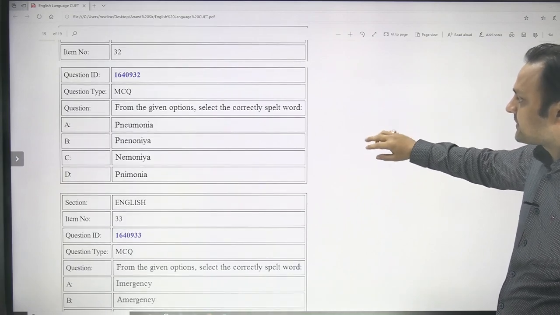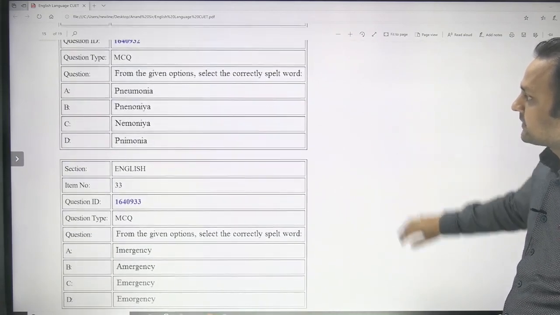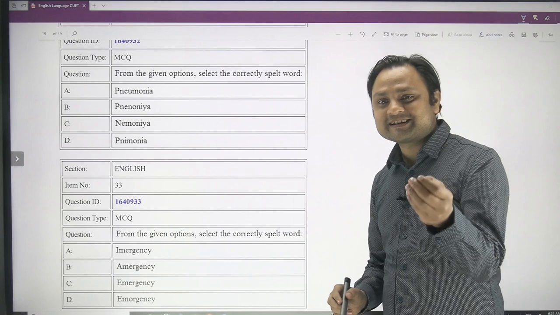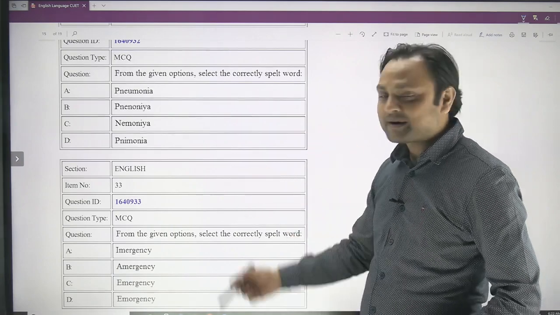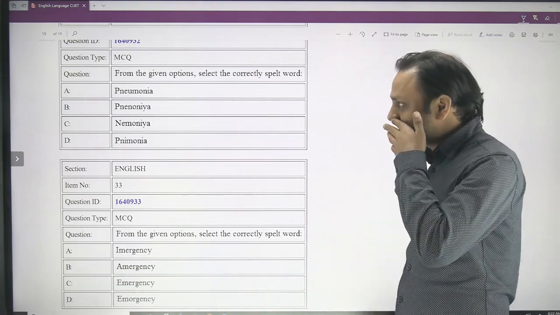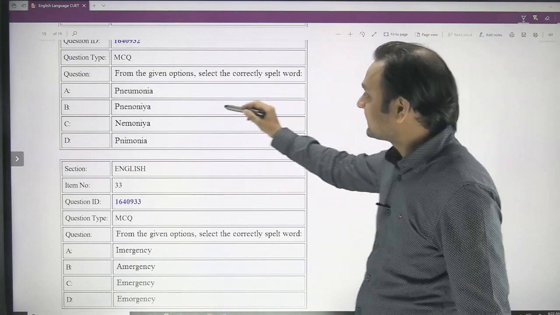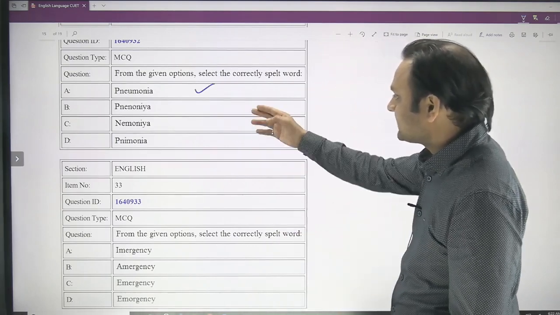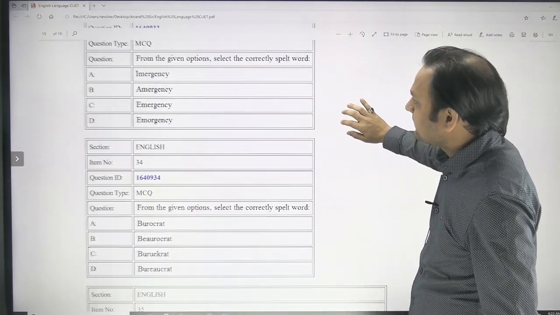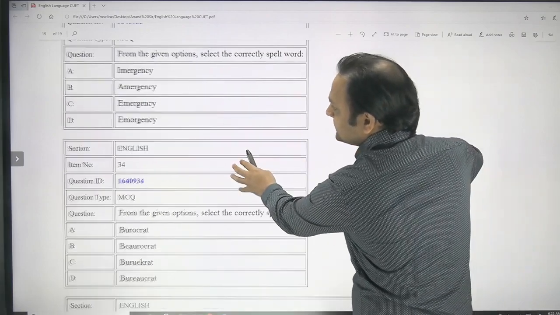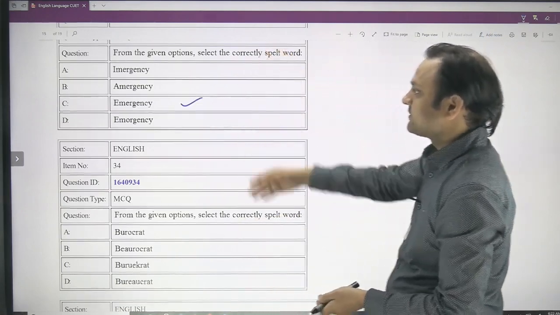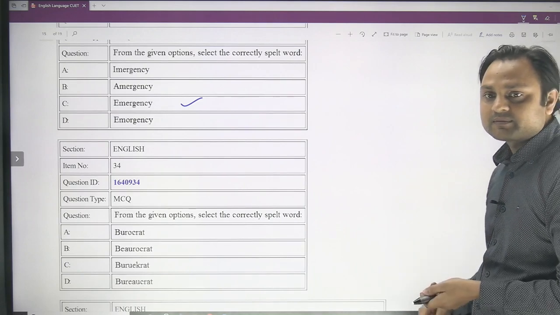And from the given options, you have to select the correctly spelled word. What is the correct spelling of pneumonia? Those of you who have focused on your studies even a little would obviously know the answer. You have done schooling for 12 years and now you don't know pneumonia, then your education is certainly questionable. The correct spelling of pneumonia is this one, and the others are incorrect. And from the given options, select the correctly spelled word, emergency, and obviously the answer is emergency, this one. I don't know what to explain in these questions. This is the level of question, there is nothing to explain.